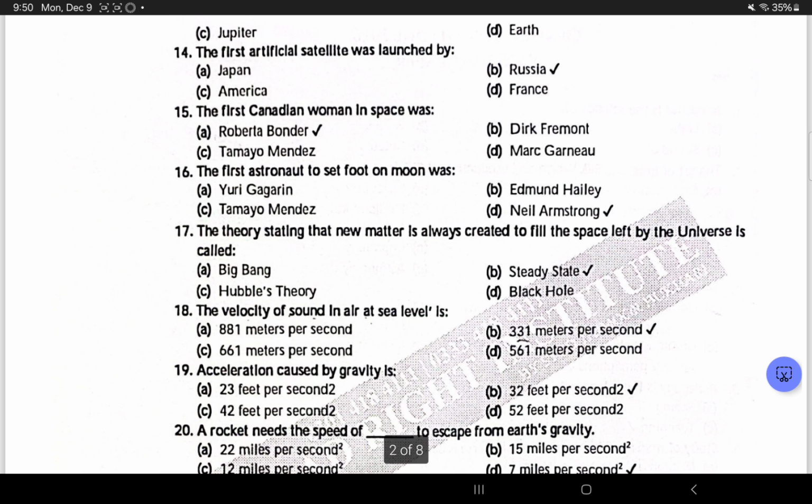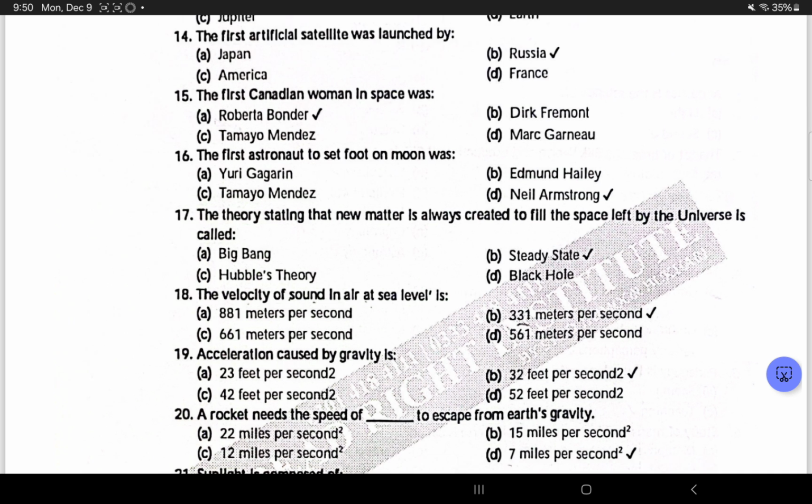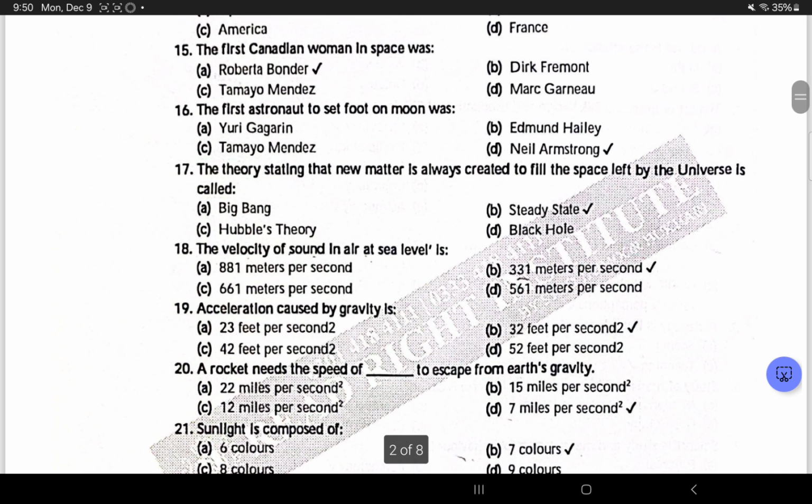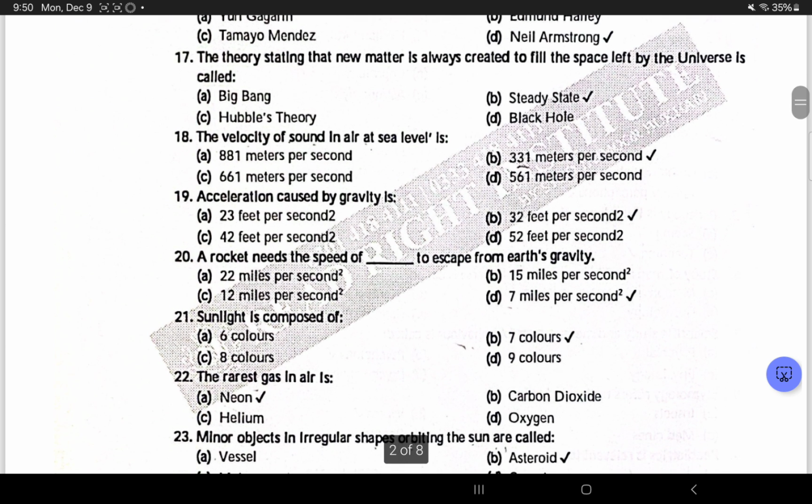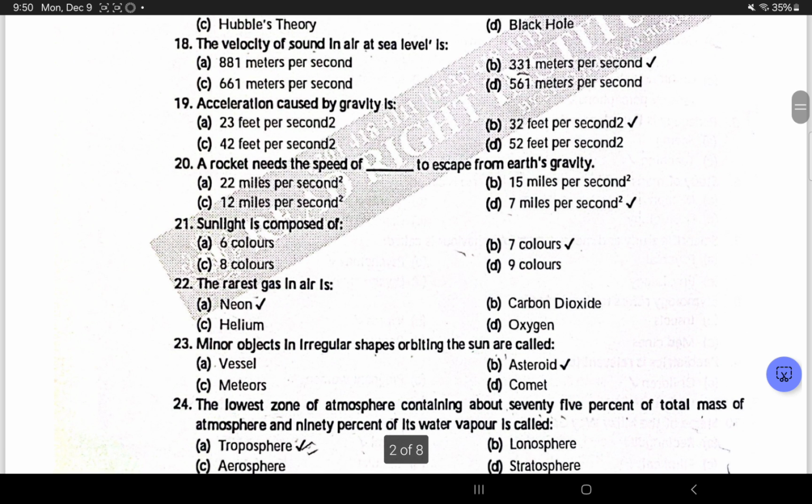The first artificial satellite was launched by Russia. The first Canadian woman in space was Roberta Bondar. The first astronaut to set foot on the moon was Neil Armstrong. The theory stating that new matter is always created to fill the space left by the expanding universe is called steady state. The velocity of sound in air at sea level is